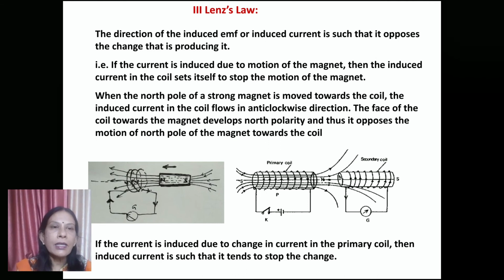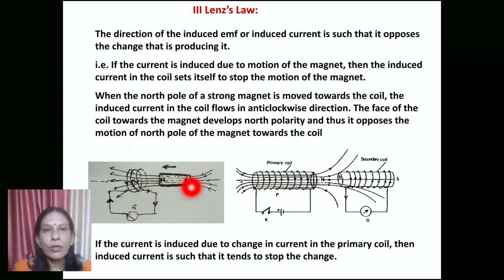Similarly, in the second case, when the current is growing in the primary coil, in the secondary coil the direction of current should be such that it creates a north polarity. This also means the current starts flowing in a counterclockwise direction, so that north and north will repel. So it always opposes the cause.